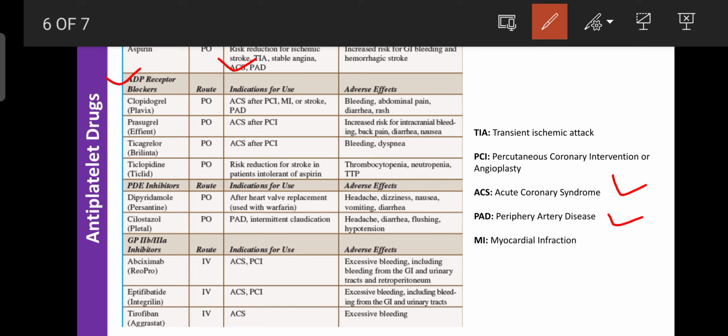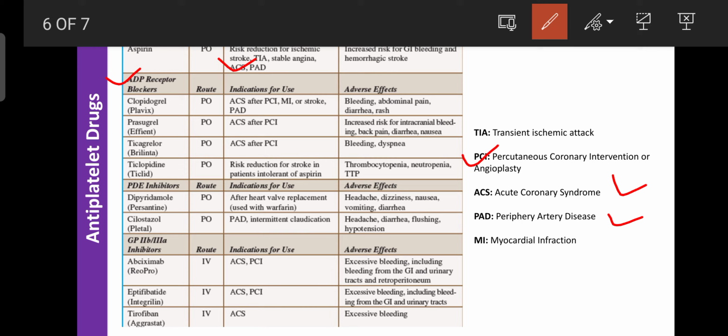Regarding the ADRs, it can cause bleeding, abdominal pain, diarrhea and rash. Regarding prasugrel, it is used in ACS after PCI. Regarding ticlopidine, it can be used in stroke patients intolerant to aspirin. If the patient is intolerant or hypersensitive to aspirin, you can use clopidogrel or ticlopidine. Their ADRs are bleeding, dyspnea, thrombocytopenia, neutropenia, then TTP.